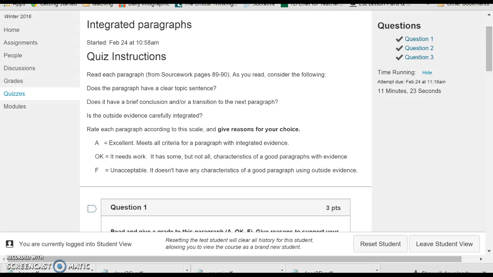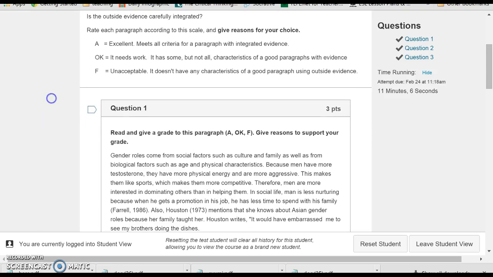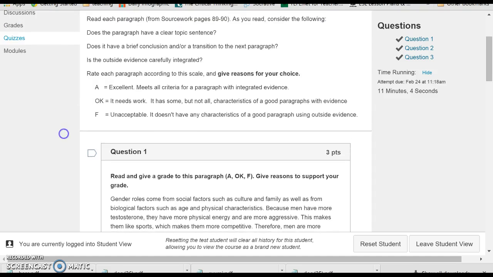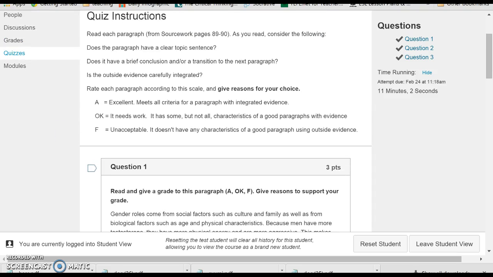Hello writers, this is the quiz that we took last Friday on integrating paragraphs and integrating evidence. And I just wanted to show you how I evaluated this quiz. The quiz gave you 3 paragraphs and asked you to give each paragraph an A for excellent, okay, it needs work, or F, unacceptable.